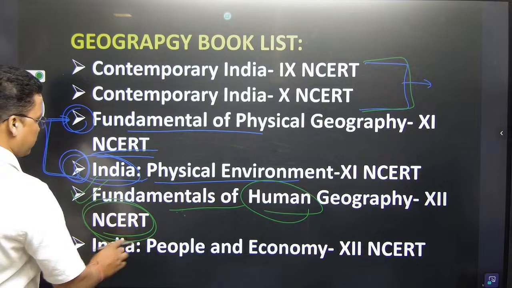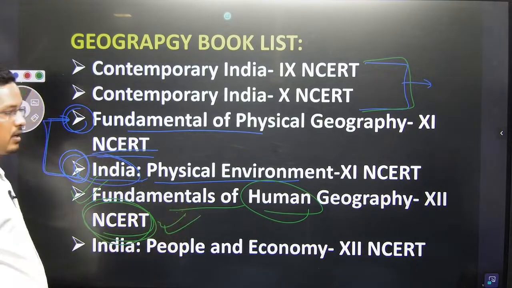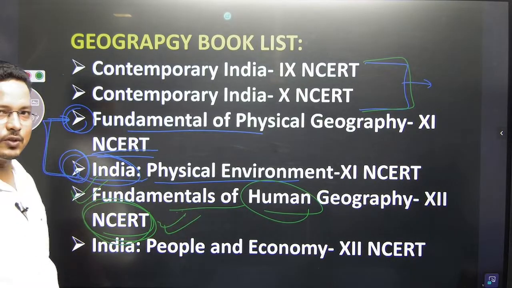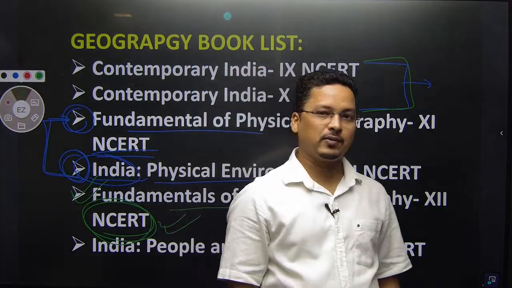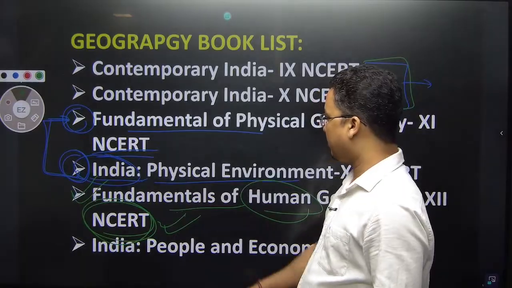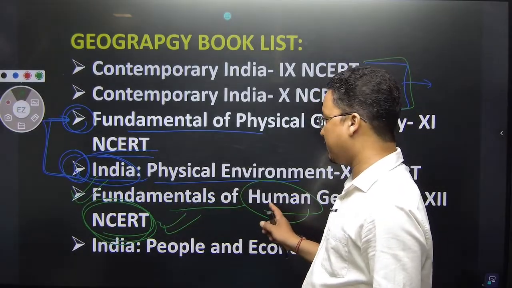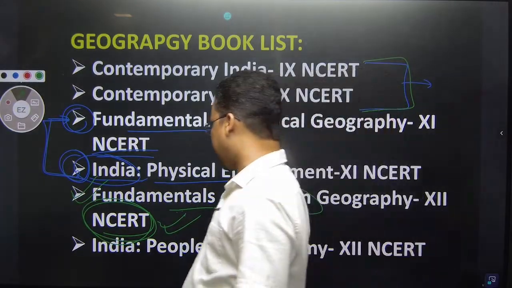Fundamentals of Human Geography. This kind of questions, let's say TFR rate is reducing, total fertility rate is reducing. How will these questions come? These questions will come from here, right? The Fundamentals of Human Geography, that would be covered from here, right?